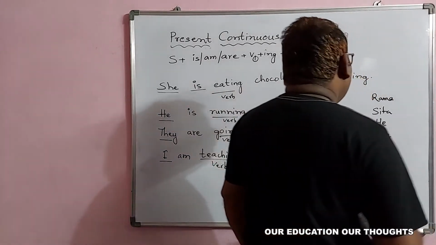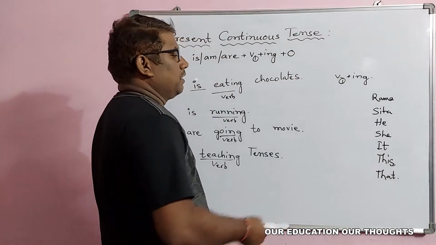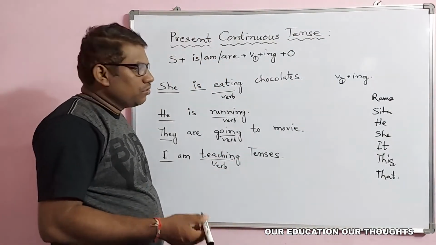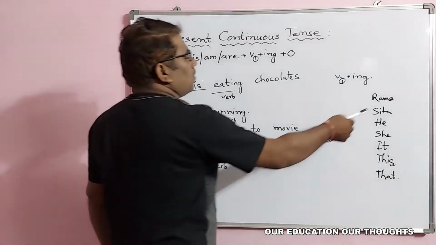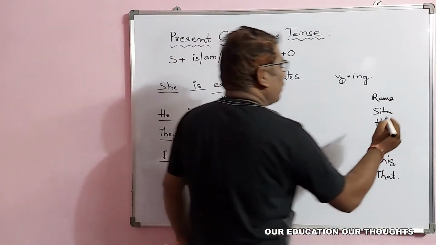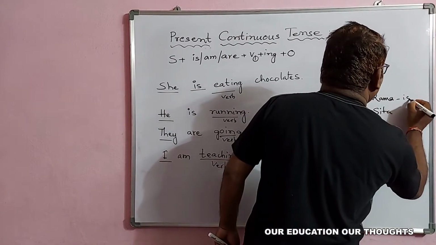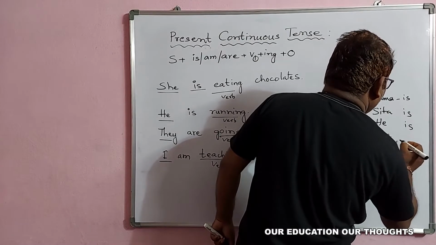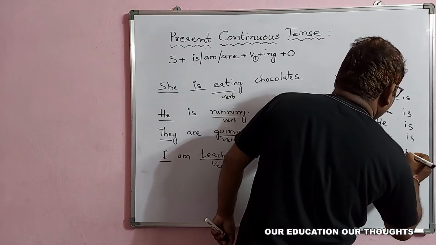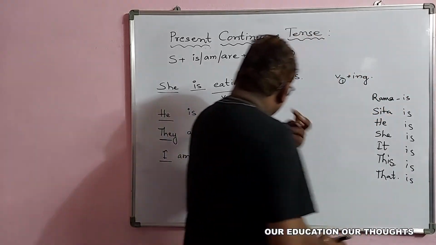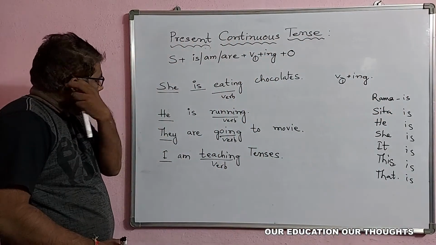All these indicate singulars, even a single name, even a single phrase. Then you can use here Rama is, Sita is, he is, she is, it is, this is, that is. So like that you can use.